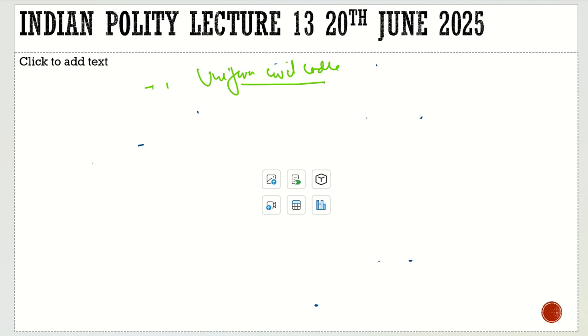First, we will discuss arguments in favor. First, it will uphold the constitution, because the constitution says that there should be a uniform civil code. So it is good to uphold the constitution if we bring in the uniform civil code.